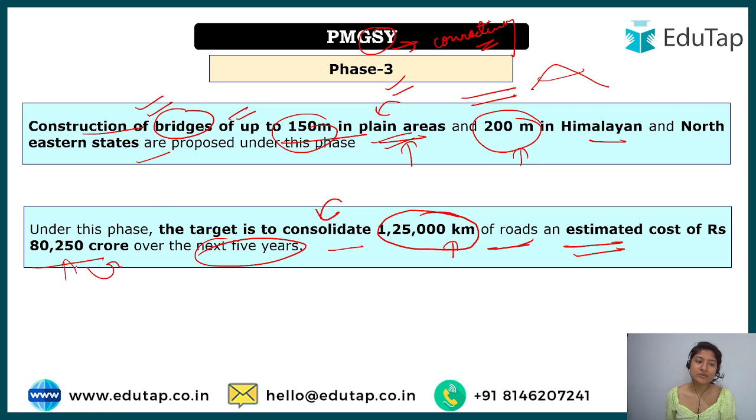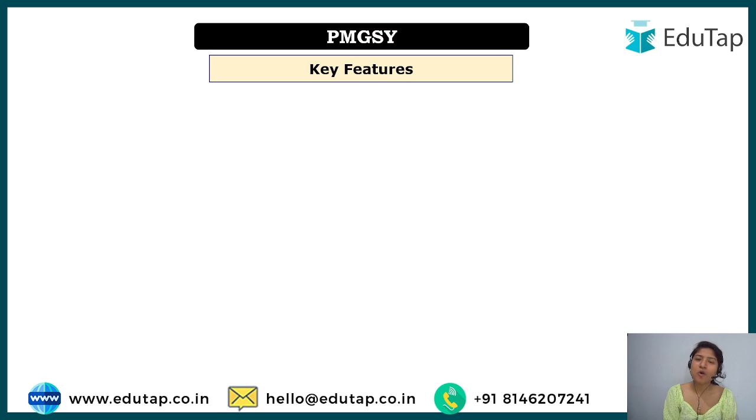We are estimating the overall cost that can be utilized for the work under phase 3, but in the previous slide that we have studied, the budget was for this financial year only. Okay, so I hope you understand the difference. So now we have looked at all the 3 phases briefly. Now let's come to some common key features.